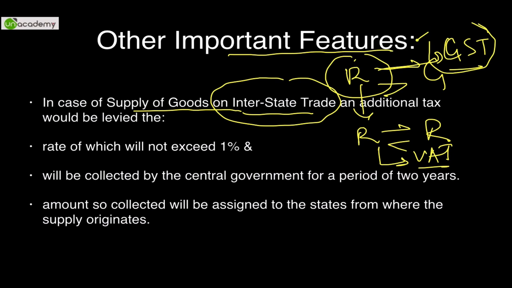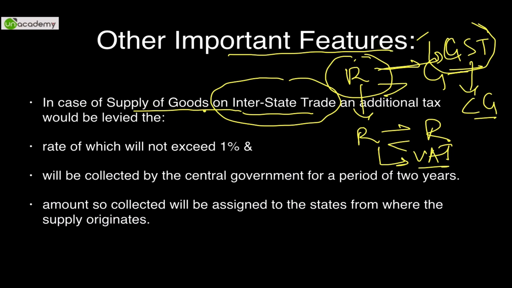This is a question that was asked in PT 2014: who gets the share of the Central Sales Tax? The Central Sales Tax rate is decided by the central government, but the state from which the goods originate gets to take the revenue of those goods in terms of CST. So it will lose out on VAT if there is an interstate sale, but it will gain Central Sales Tax instead of VAT.